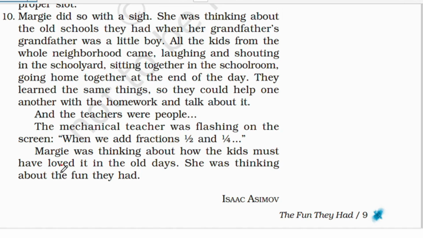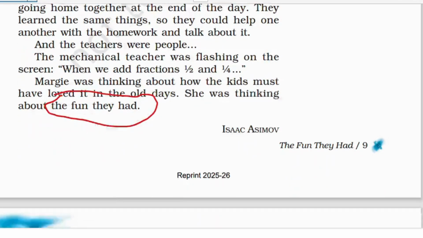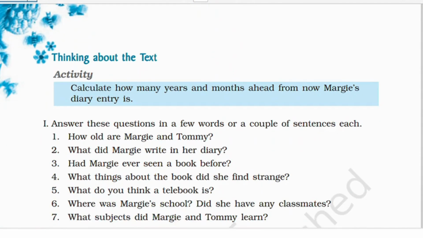So this chapter's name is derived from the last words, right? She was thinking about the good old days when the kids were just enjoying and having fun. So this is how the chapter's name is derived: the fun they had. With this note, we have completed the whole chapter. If you would like, I can bring you the question answers too.